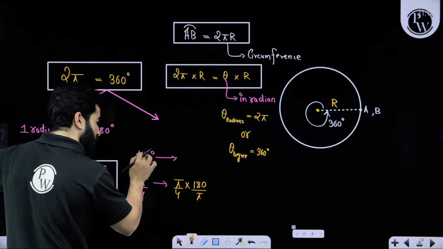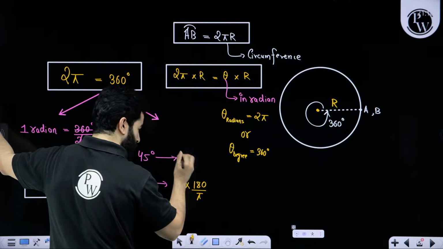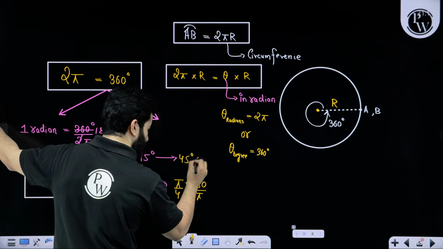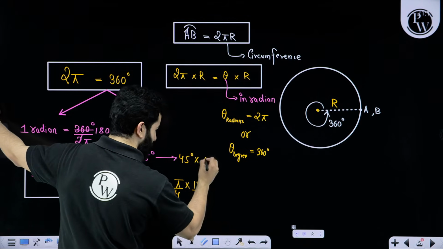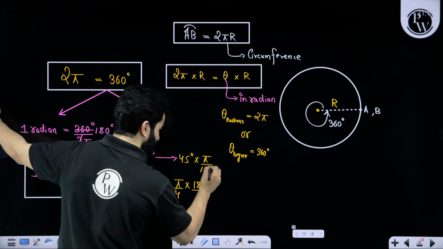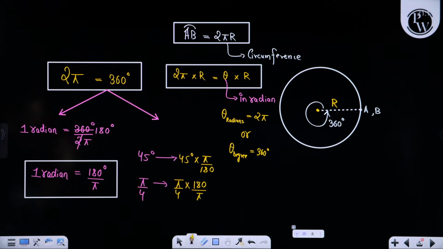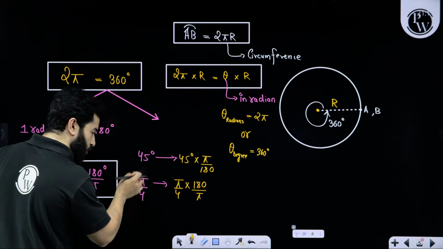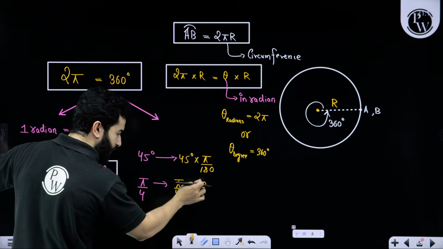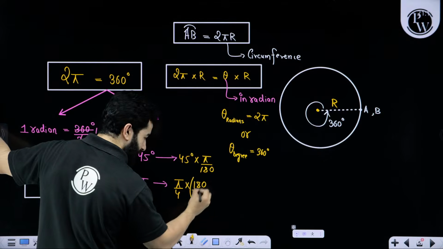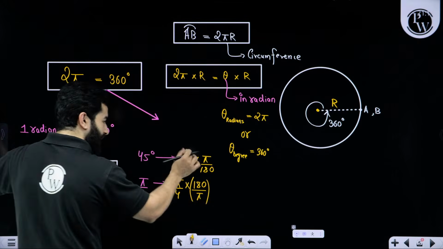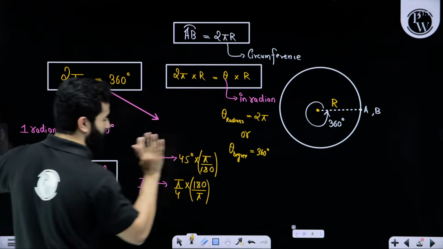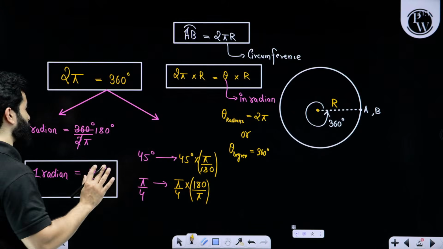And if you want to convert degree into radian, 45 degree multiplied by pi by 180. That's it. If you want to convert radian into degree, simply multiply by 180 degree by pi. If you want to convert degree into radian, simply multiply by pi by 180. That's it, and you will get your answer.